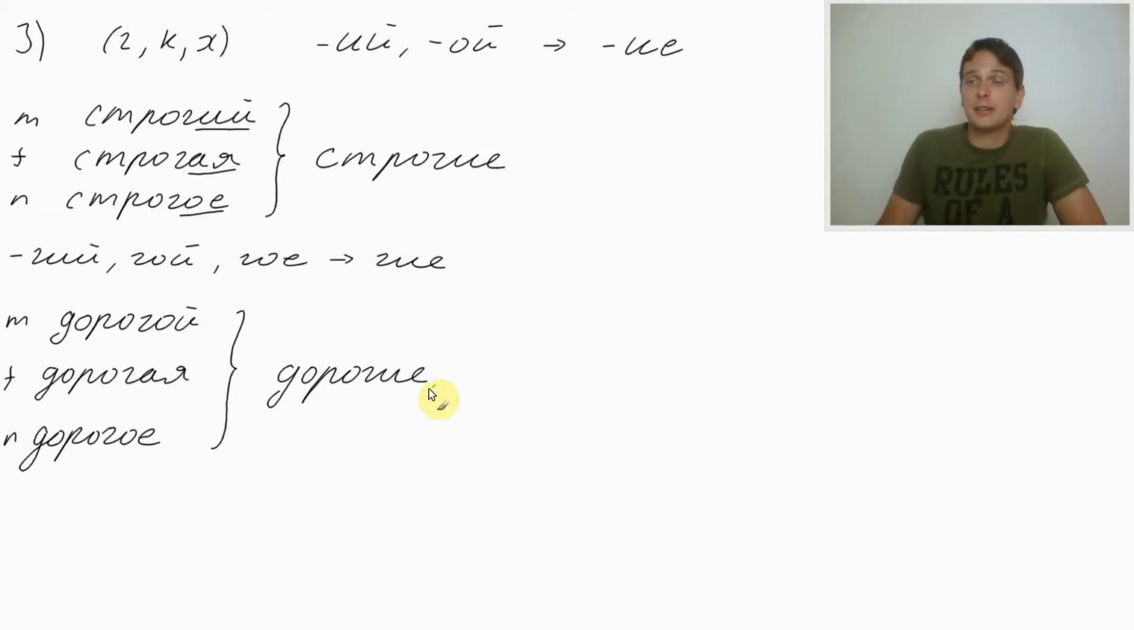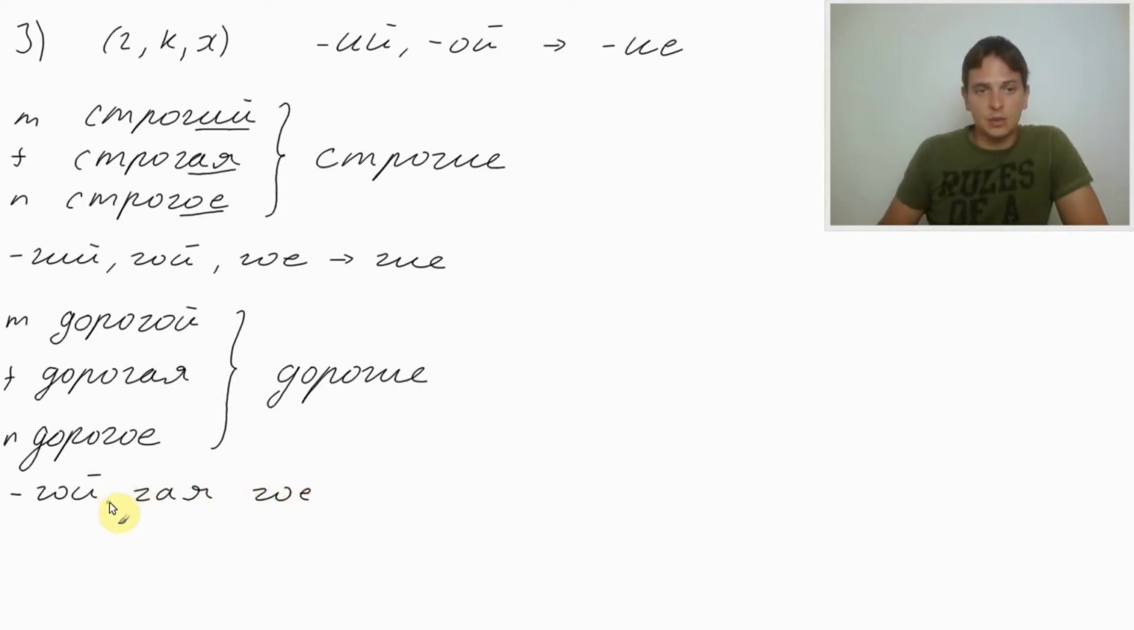In Russian we got Mother's Day and Father's Day. Well, Mother's Day, we got 8th of March. This is the Mother's Day. And дорогие окна, expensive windows, дорогие. And the general rule would become гой, гая, and гое. The endings гой, гая, and гое are becoming гие.